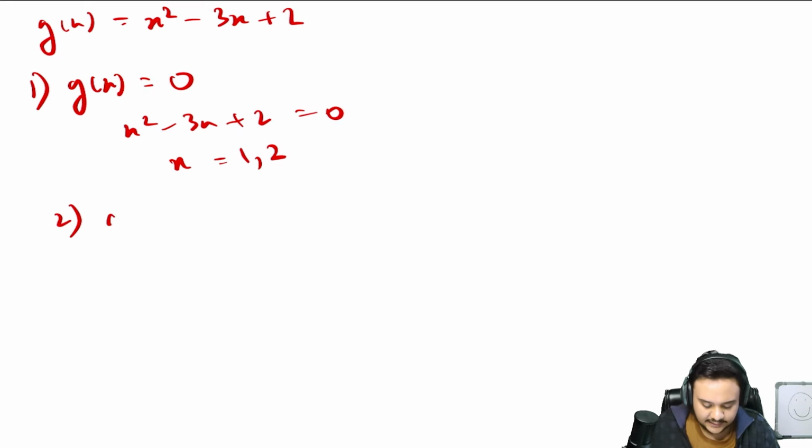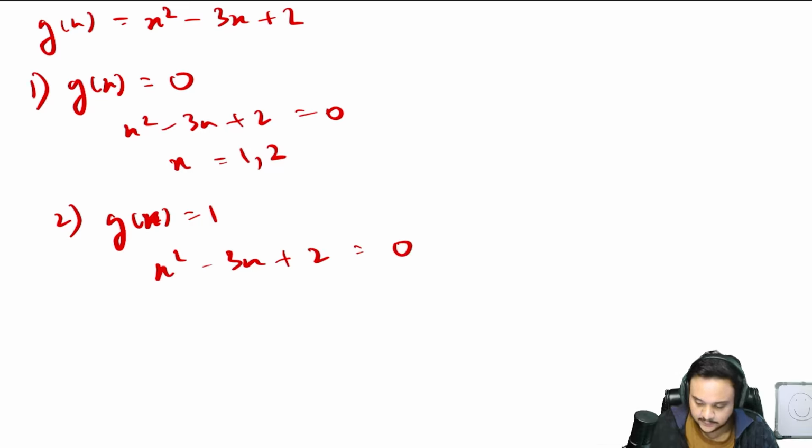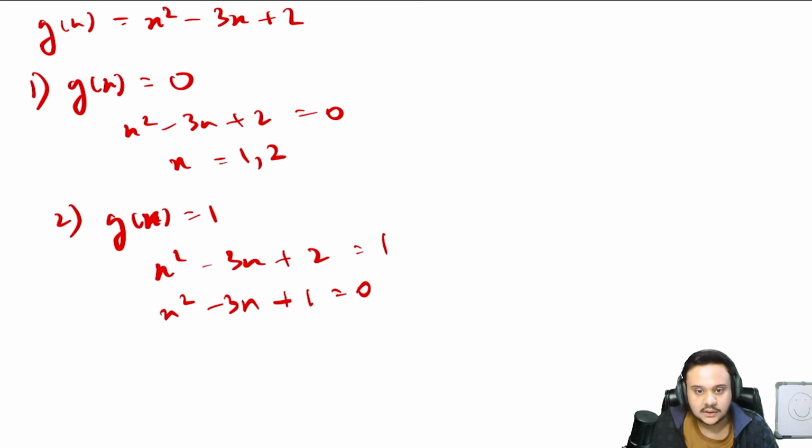The second case is g of x is equal to 1. Even at g of x equal to 1, there will be points of discontinuity. So x square minus 3x plus 2 is equal to 1, which gives x square minus 3x plus 1 is equal to 0. Again, you have to find out at how many values this is going to be true. Even if you do not get an actual integer for x, we are not trying to find an integer value for x. We are trying to find out at how many possible values this is going to be true.